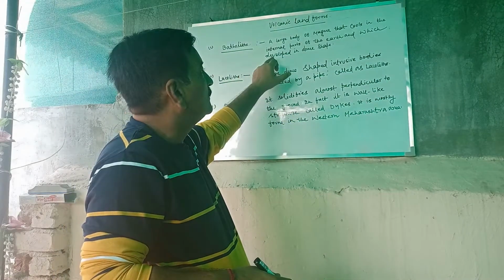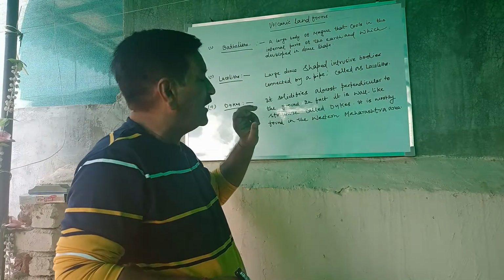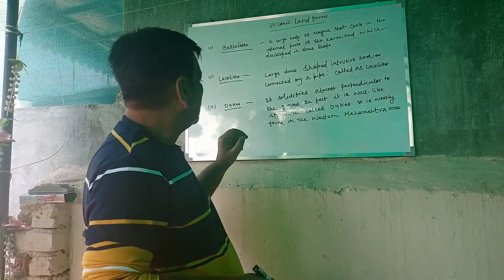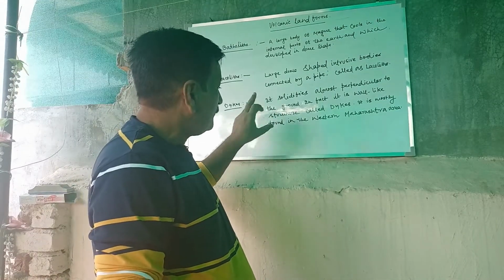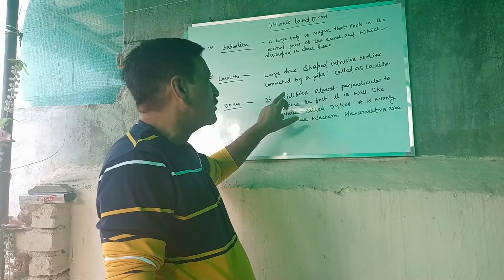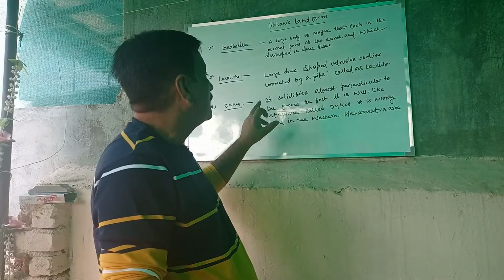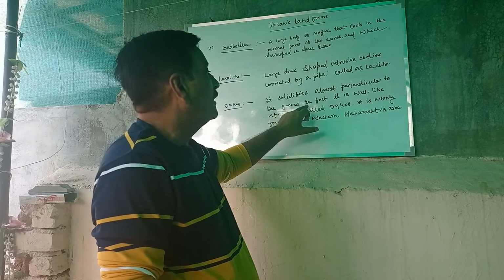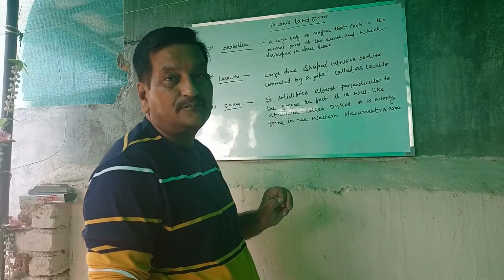First one is batholith, second one is laccolith, and third one is called dikes. In fact, it solidifies almost perpendicular to the ground, and it is a wall-like structure called dikes.